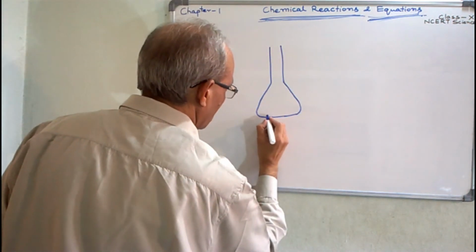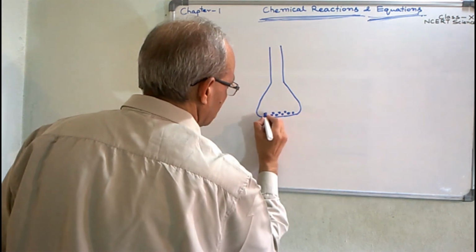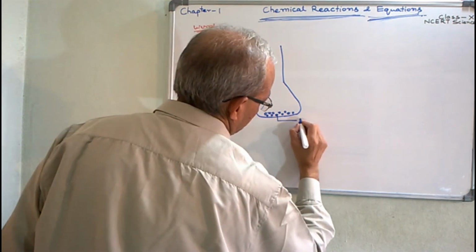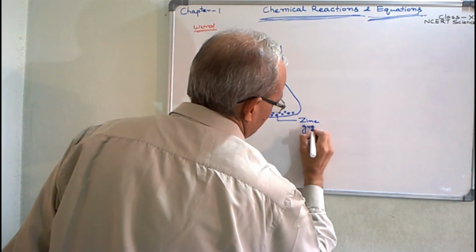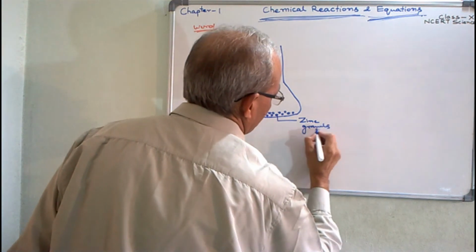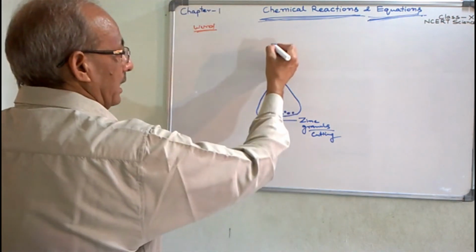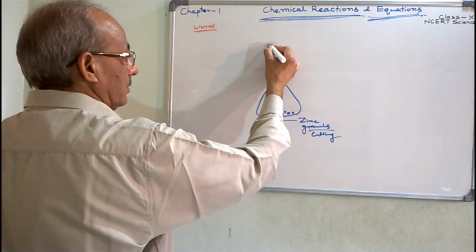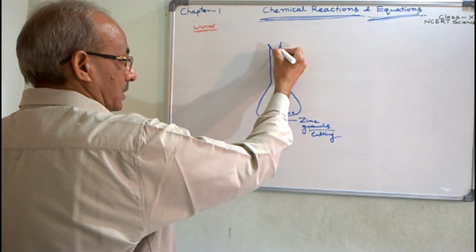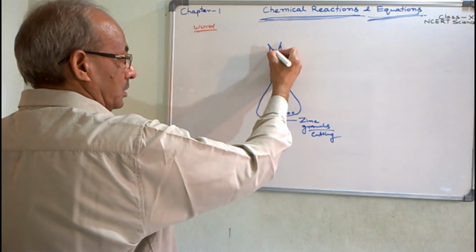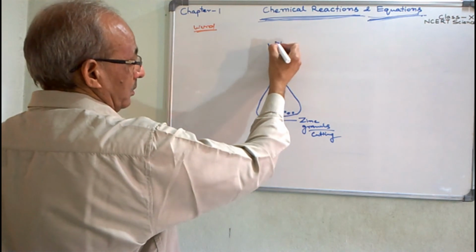And put some cuttings or granules of zinc. These are the zinc granules or cuttings, whatever you like, you make it. And here you use a two-hole, double-hole cork.